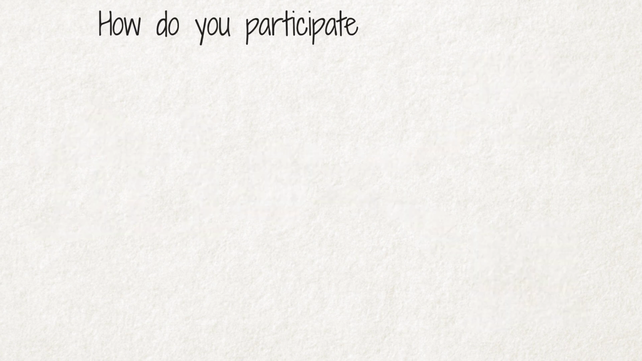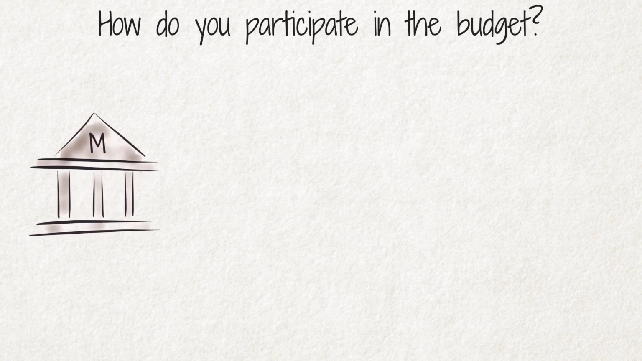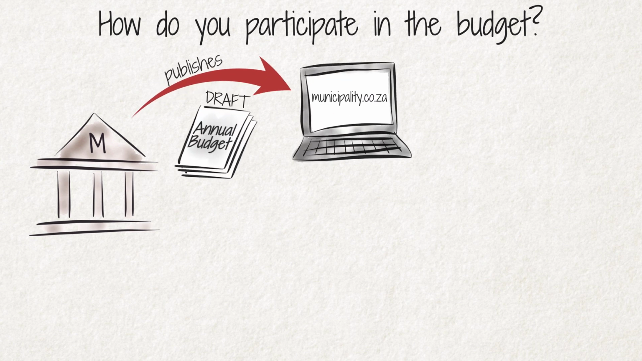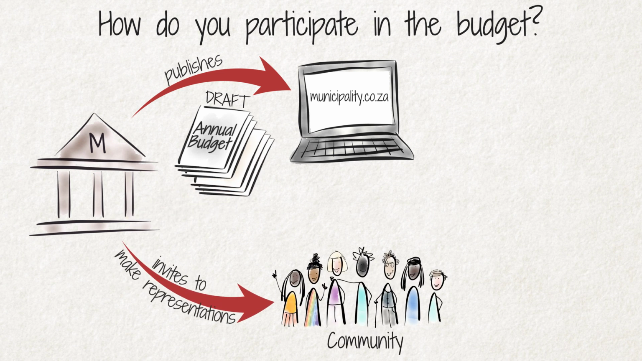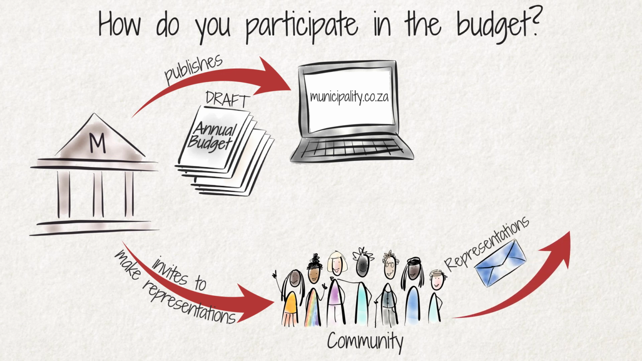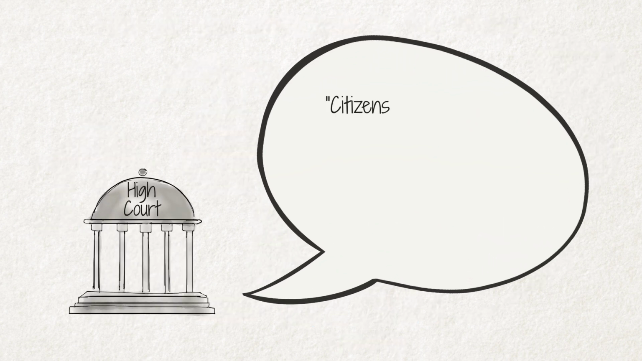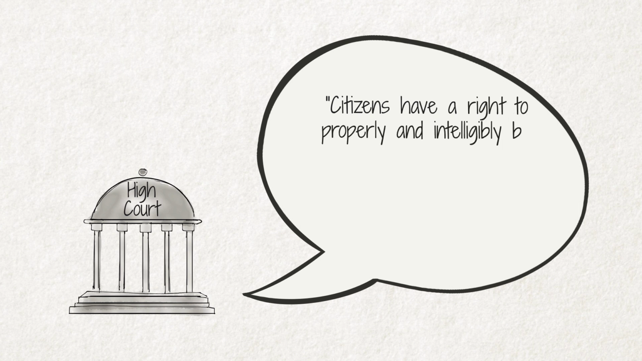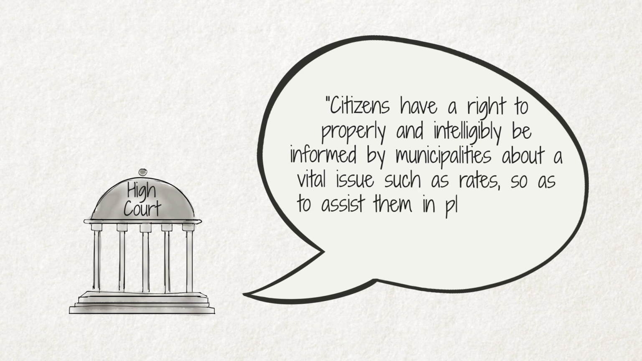How do you participate in the budget? Municipalities must ensure public participation in the budgetary process. This includes publishing the draft budget with supporting documentation when it is first tabled in Council, and inviting the community to make representations which the Council must consider when deciding on the budget. In a leading case, the High Court stated that citizens have a right to properly and intelligibly be informed by municipalities about a vital issue such as rates, so as to assist them in planning their finances and budgets.